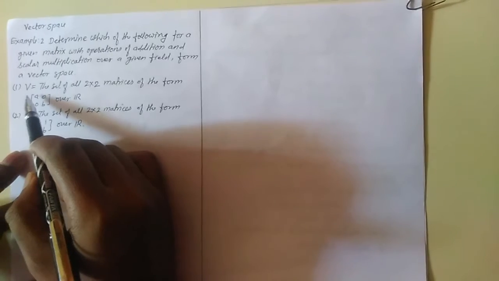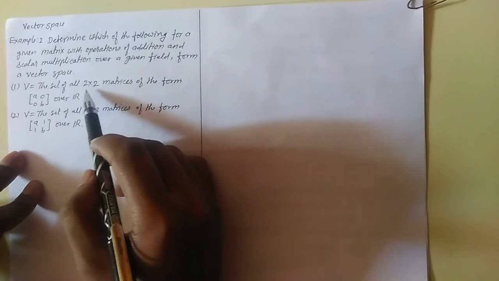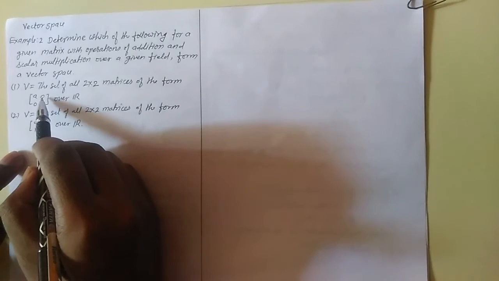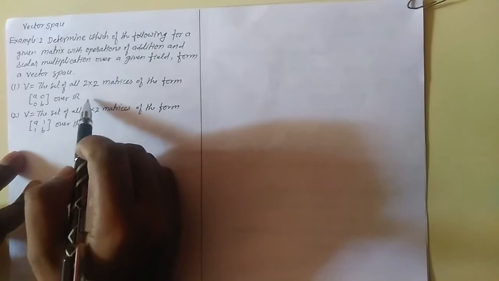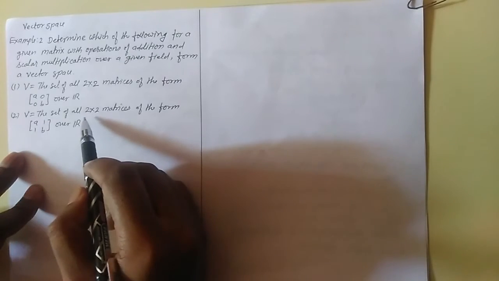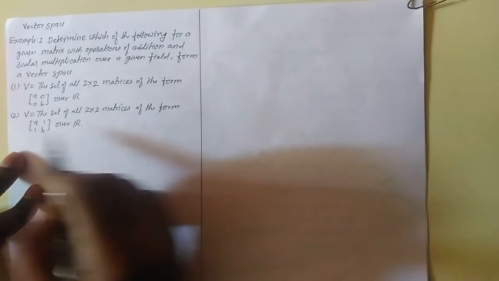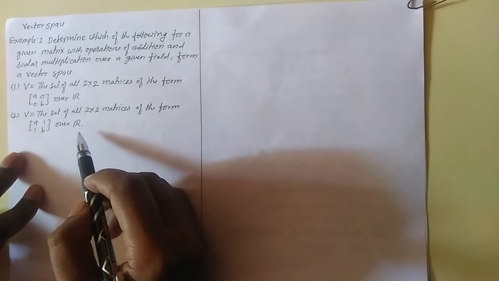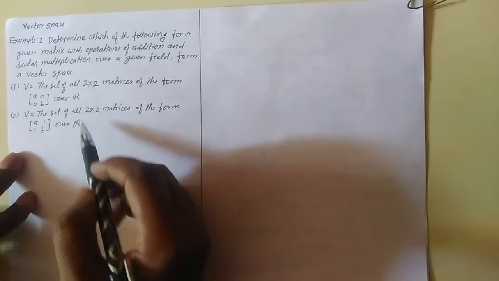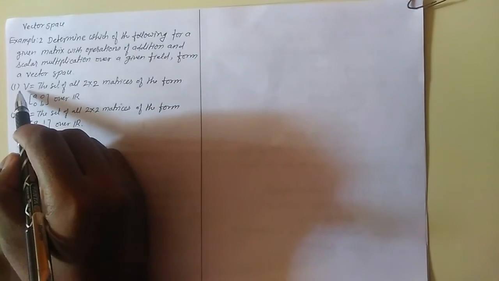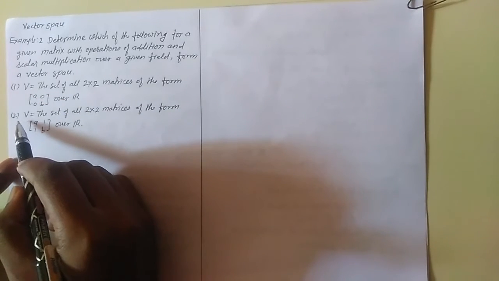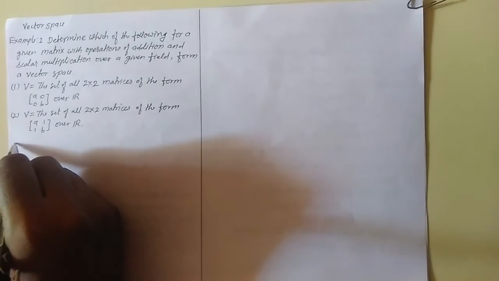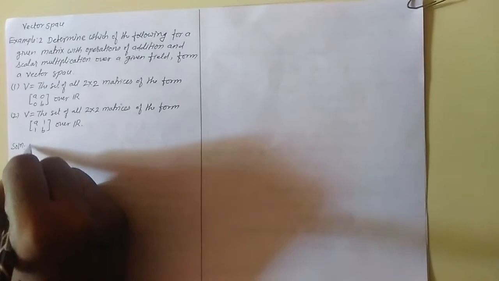First one, V is the set of all 2 cross 2 matrices of the form [A 0; 0 B] over R, and second one, V is the set of all 2 cross 2 matrices of the form [A 1; 1 B] over R. So let us check one by one whether the first one forms a vector space or not, and whether the second one forms a vector space or not. Just check it. So solution, I am solving the first one.